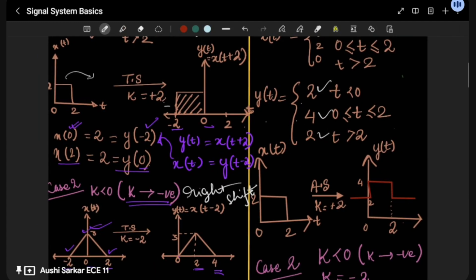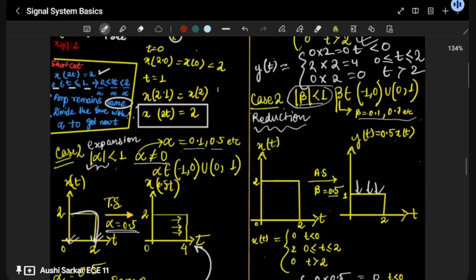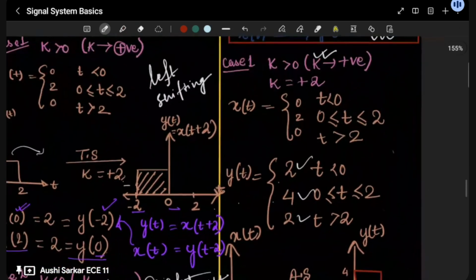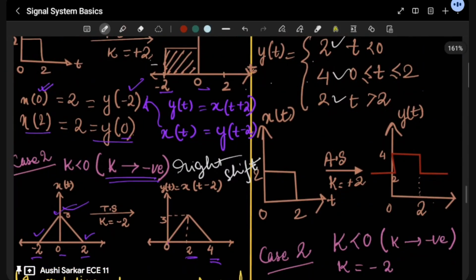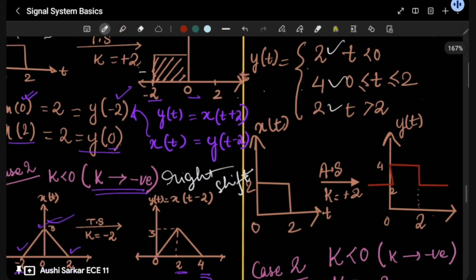See, the plotting is the main game here. You can find it out very easily, the way I have taught you. Formulas like the scaling I have taught you, I think you can find it out for this very easily. So plotting is the main game here. When k is equal to plus 2, the timings are going to be the same. Just the thing is how you are going to plot.